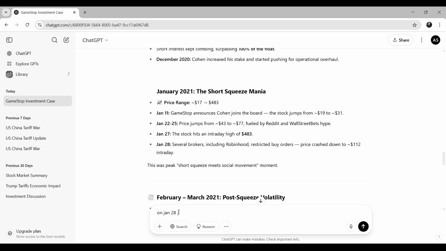So on January 28th, Robinhood restricted the buy button. Why did that happen? What were the stories from both retail investors and hedge funds?